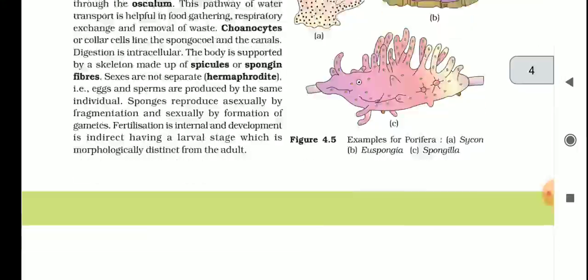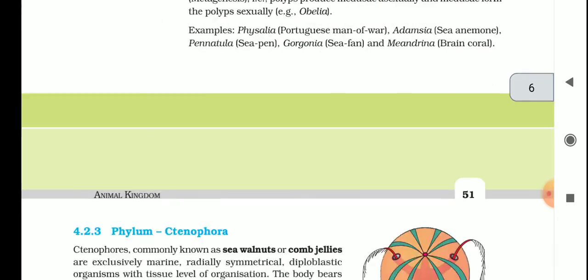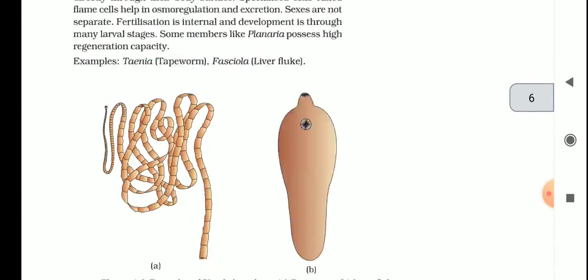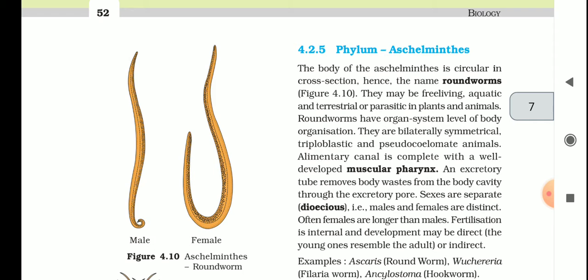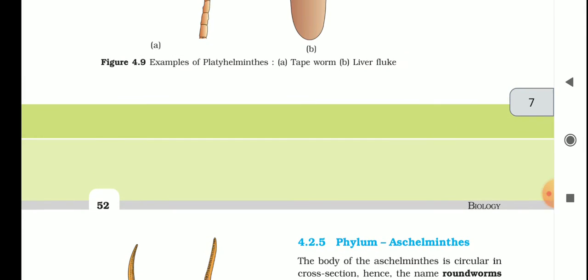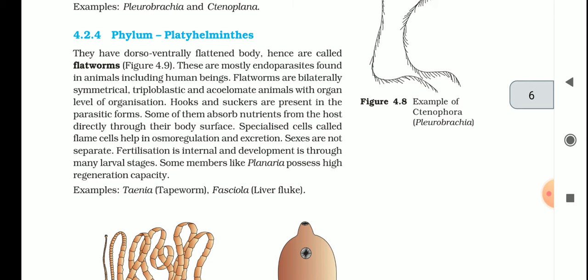Yesterday I discussed the phylum Ctenophora and Platyhelminths. So today we will discuss the Aschelminths. Okay, today's topic is phylum Aschelminths. Yesterday I told you about the Platyhelminths.